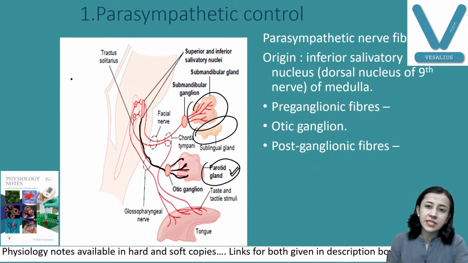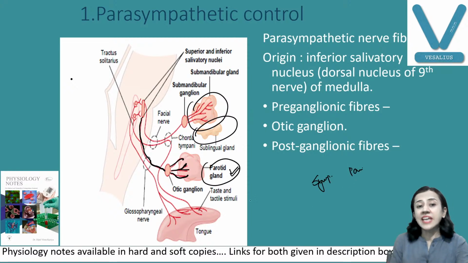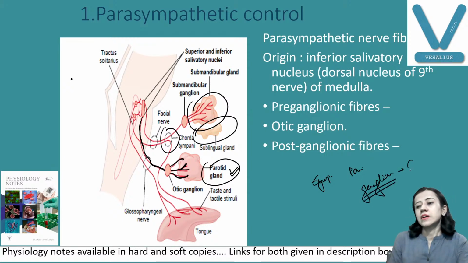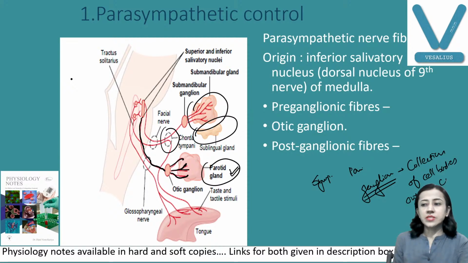Very important thing here: when we are talking about autonomic, meaning sympathetic and parasympathetic nerve fibers, they have a ganglion. As you all know, what is a ganglion? Can anyone tell me? Ganglion is a collection of cell bodies outside the central nervous system.